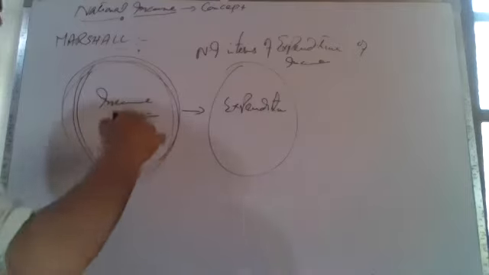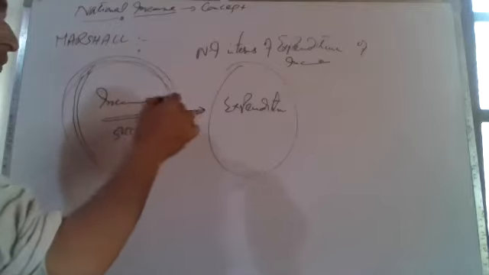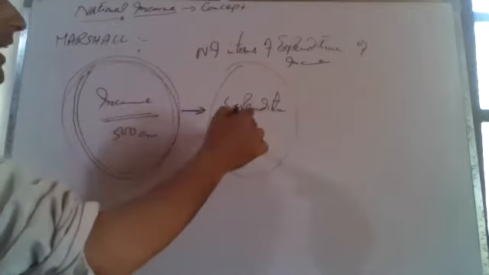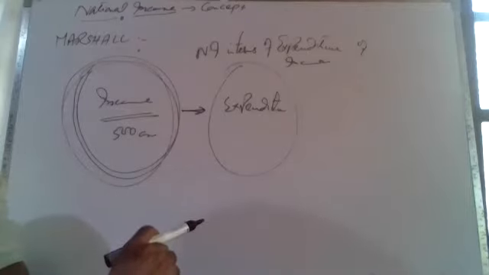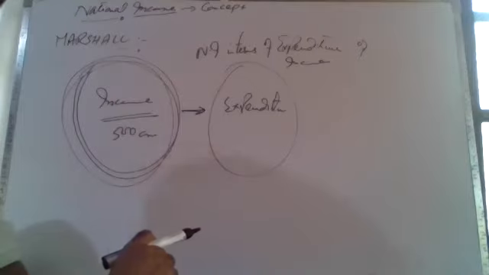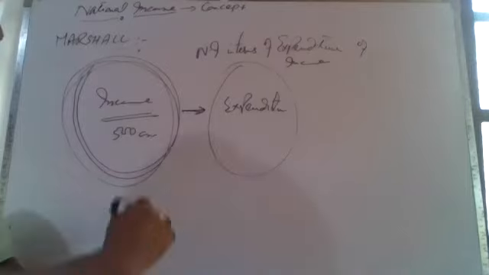And on the other hand, they spend this whole 500 crore on expenditure. They dispose of this income on buying and selling of goods and services, whether consumer goods or capital goods, whether it is consumption or investment.